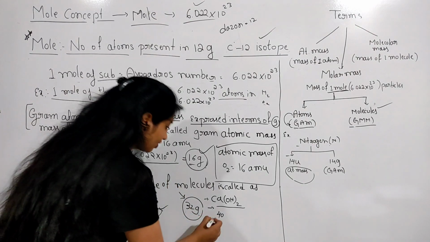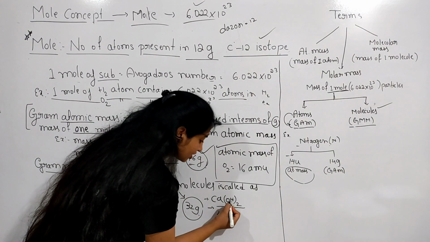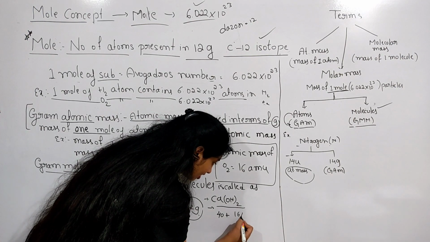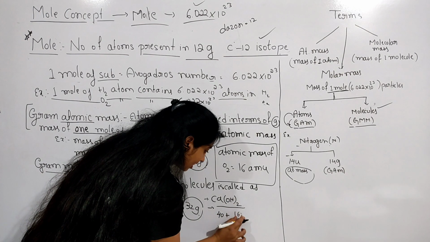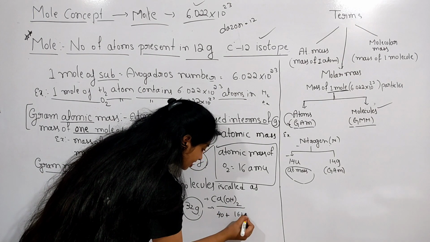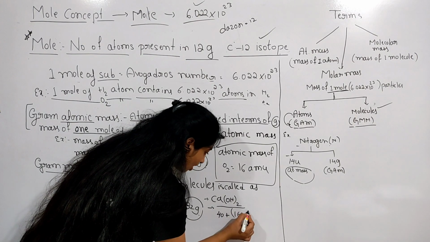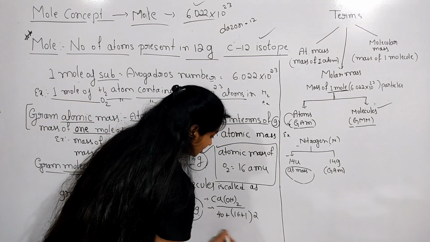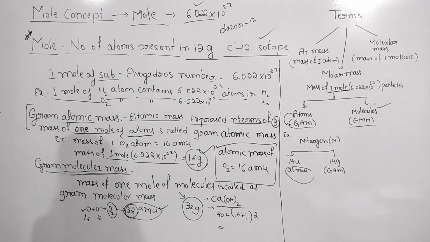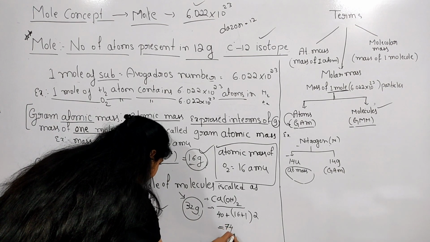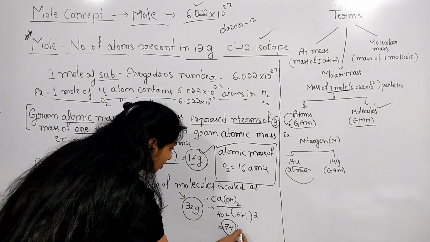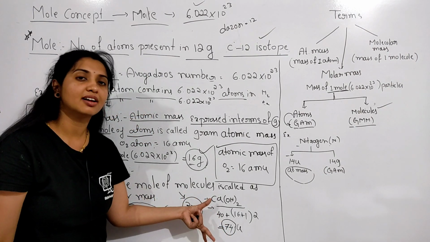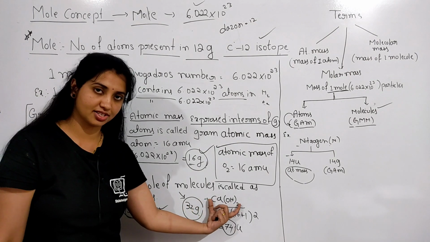Already you know that 40 plus oxygen is 16 into hydrogen plus hydrogen is 1. How many oxygens and how many hydrogens are there? 2. So the answer is 74 here. So 74 unified mass, or 74 U, is the molecular mass of this calcium hydroxide.